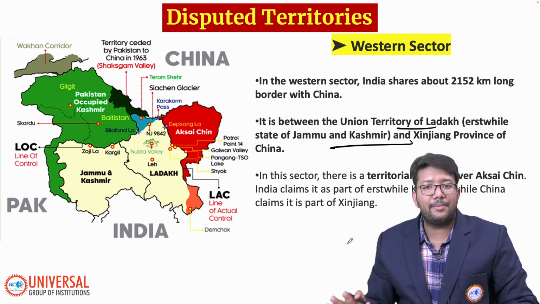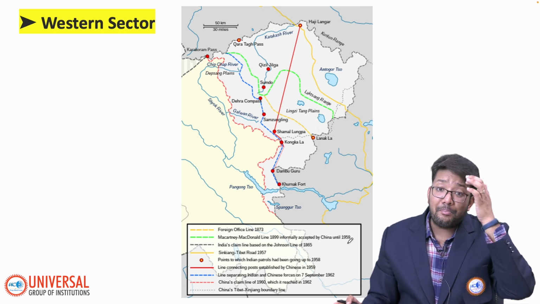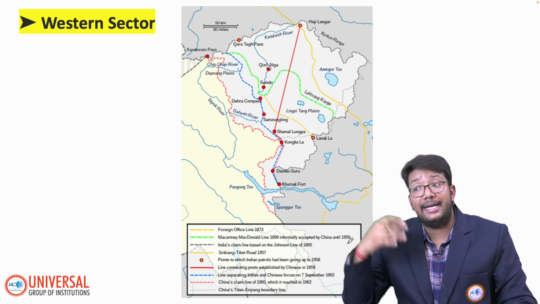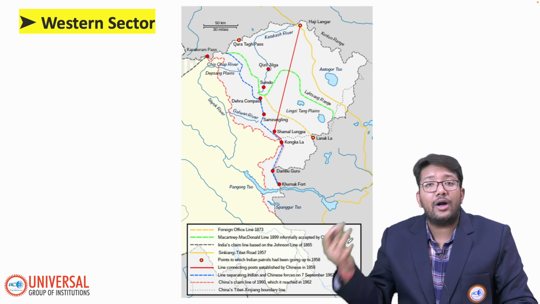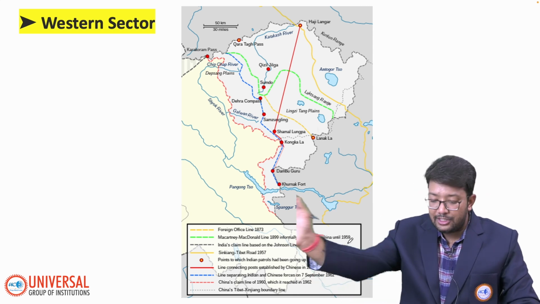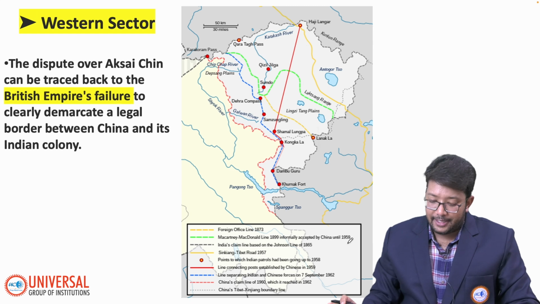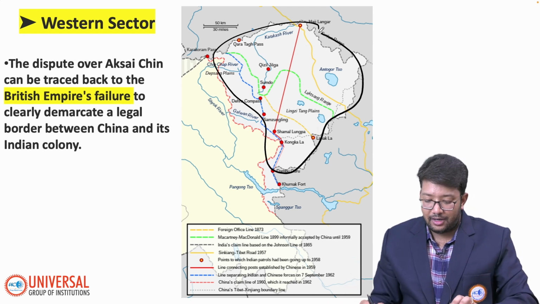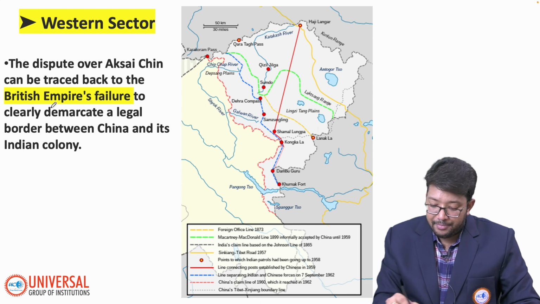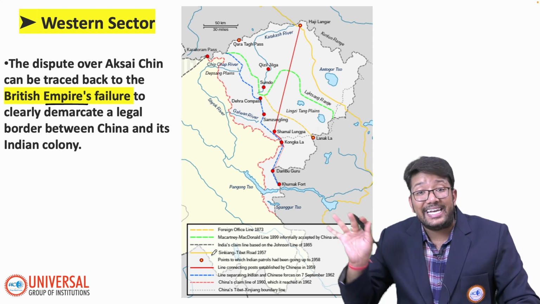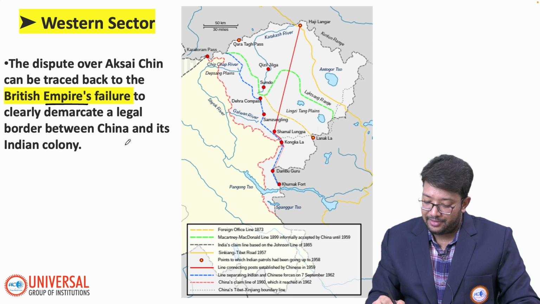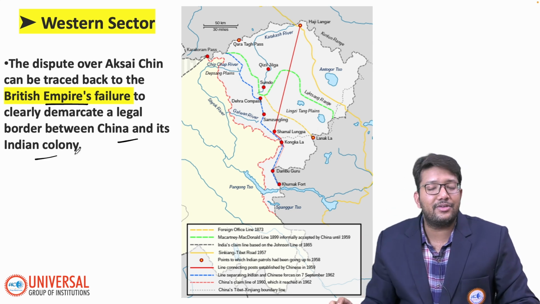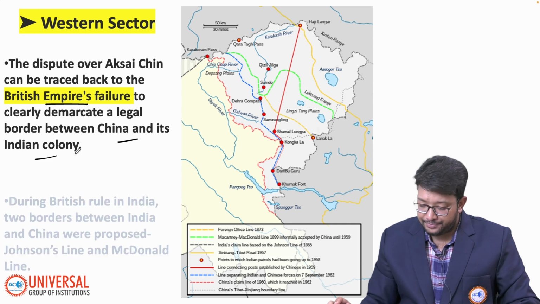Now, we already talked about the Aksai Chin dispute. My point of interest here would be the lines, basically, what exactly India recognizes and what exactly China recognizes. This western sector is very interesting. The whole Aksai Chin issue arose because of the British Empire's failure to clearly demarcate a legal border between China and the Indian colony, because in 1914, India was a colony of the British.